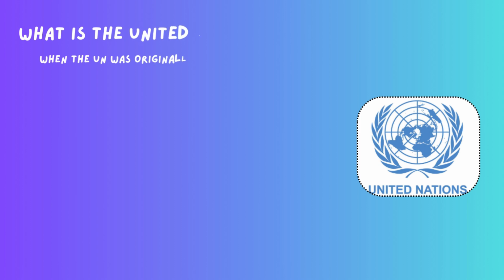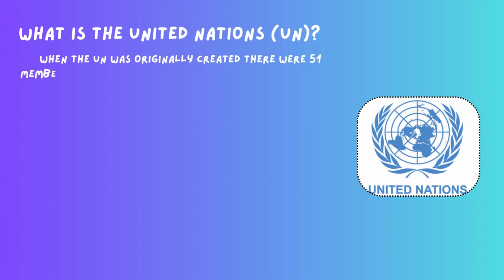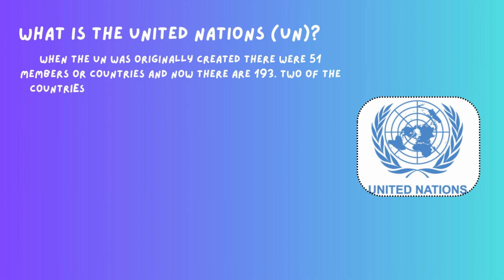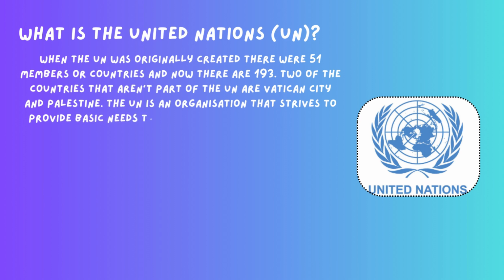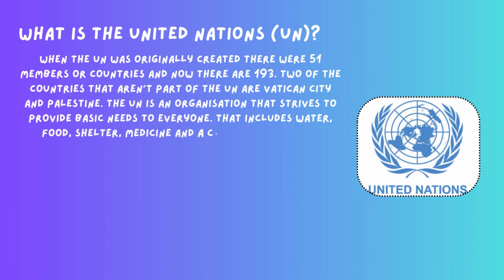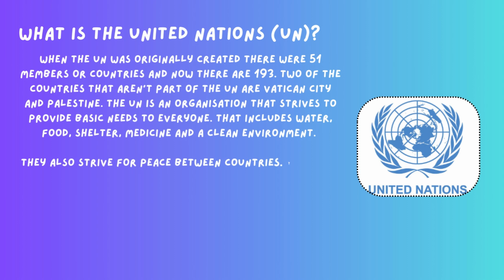What is the United Nations? When the UN was originally created, there were 51 members or countries. Now there are 193. Two of the countries that aren't part of the UN are Vatican City and Palestine. The UN is an organization that strives to provide basic needs to everyone. That includes water, food, shelter, medicine, and a clean environment. They also strive for peace between countries.